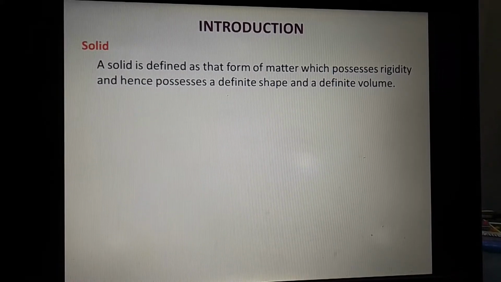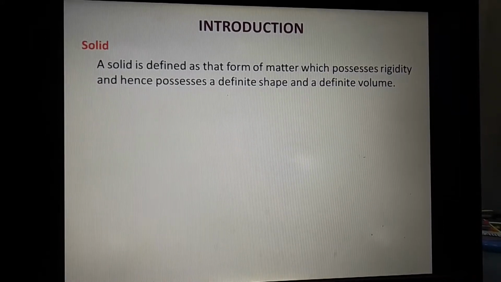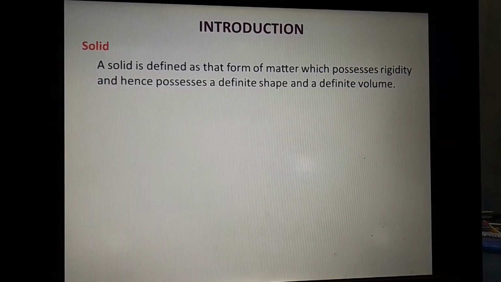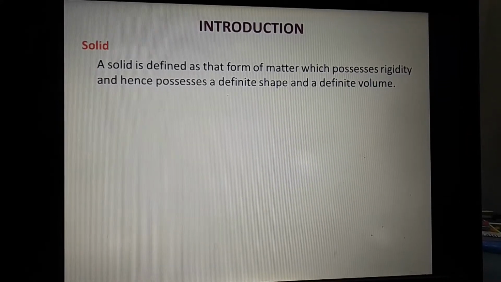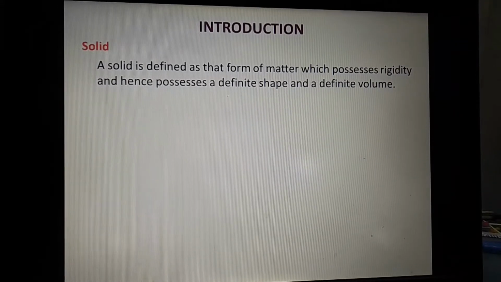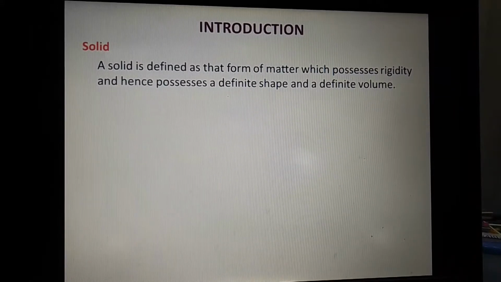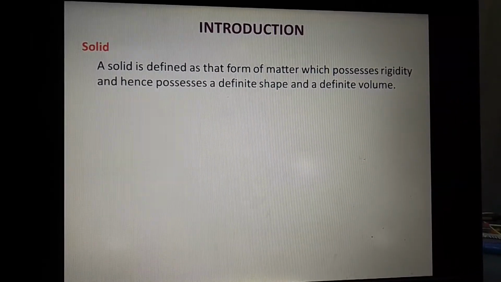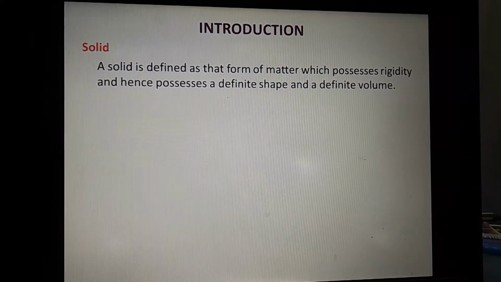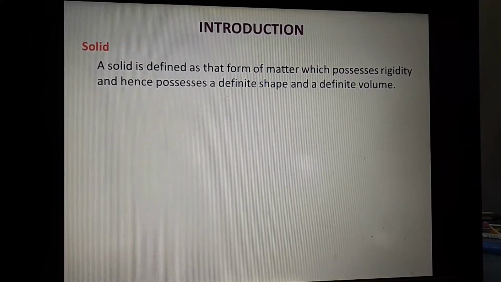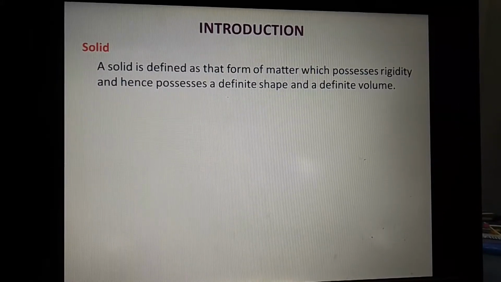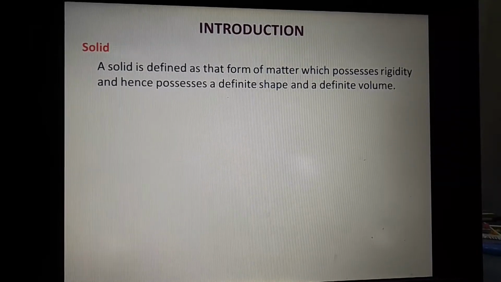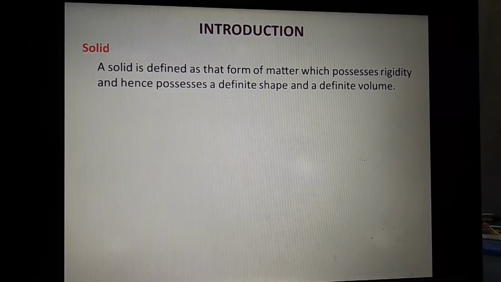As we know, there are three states of matter: solid, liquid and gases. Now according to their intermolecular arrangement, these states vary. Means if the intermolecular force between the molecules is more or compact, these are solids. If it is loose, then they are liquids, and if there is no attraction between the molecular particles, in that case they are in gaseous state. Now today in this chapter we will see different types of solids and what is solid.